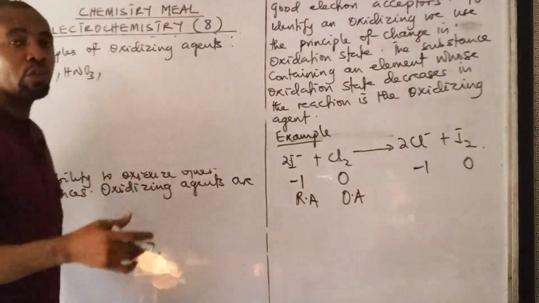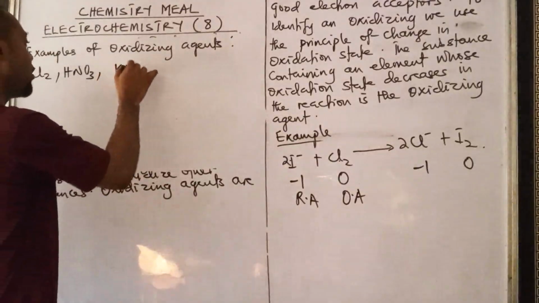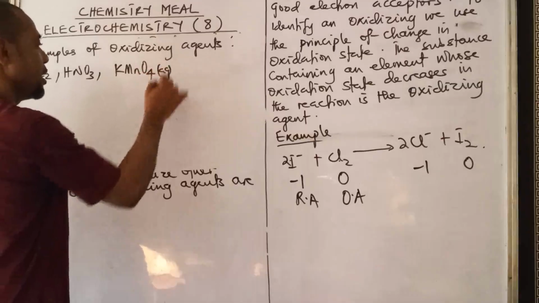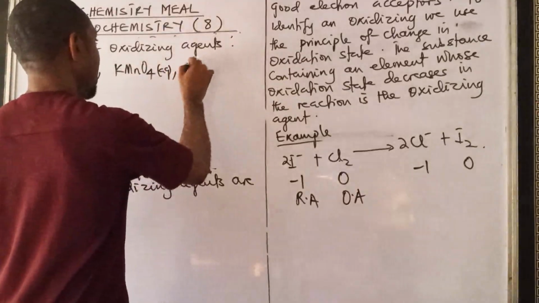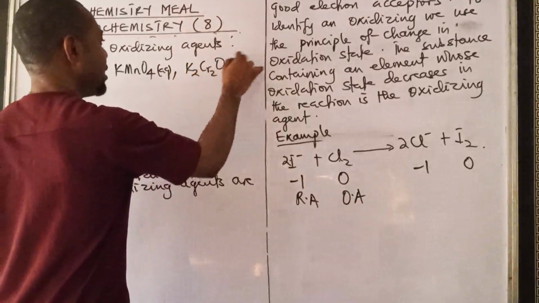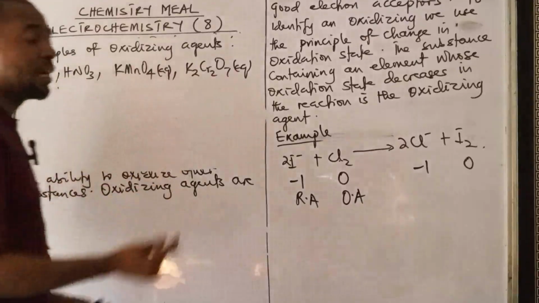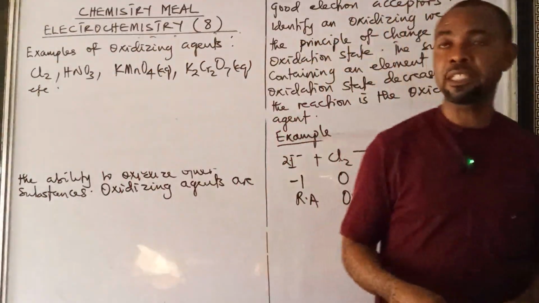But we have the ones that we use always in most reactions: potassium tetraoxomanganate(VII). The aqueous solution of this in acidified form is an oxidizing agent. Then potassium heptaoxodichromate(VI), the acidified solution of this is also an oxidizing agent, and other substances. So these are the examples of oxidizing agents.